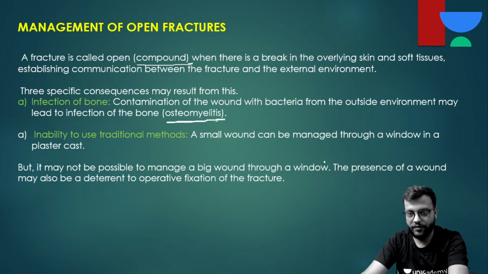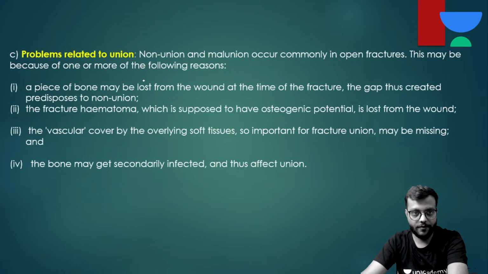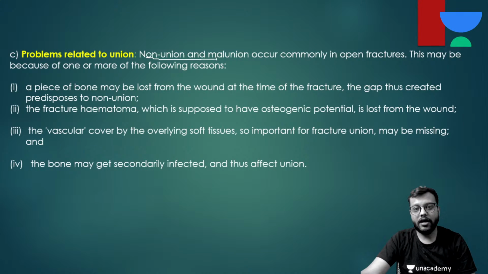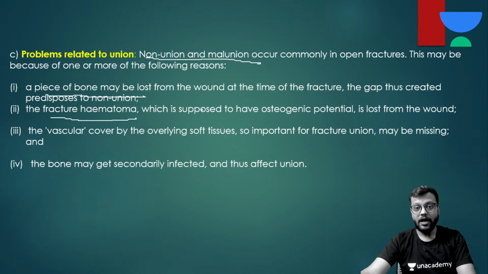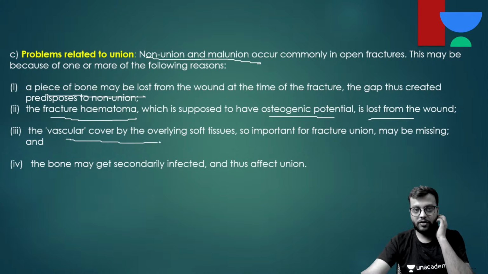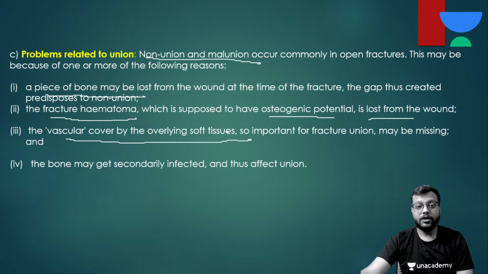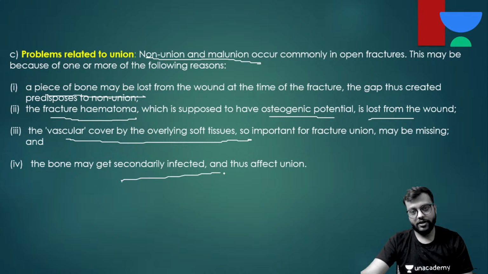So you can make a window as we have discussed earlier. So non-union and malunion are very common in open fractures, because in open fracture there can be bone loss, there can be infection which will lead to non-union, the fracture hematoma which helps in the healing and has the osteogenic potential is lost. Also the vascular coverage is lost because of the injury to the soft tissues, and secondary infections can also happen.